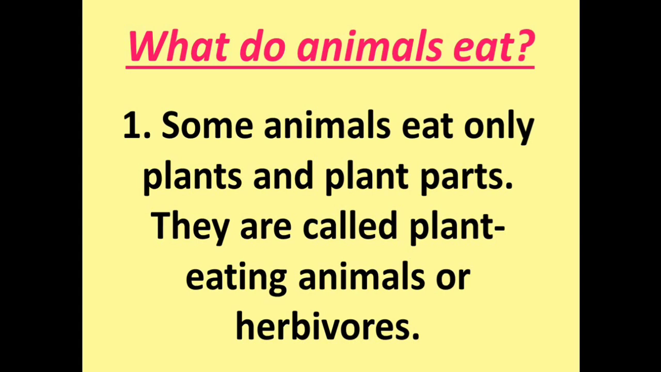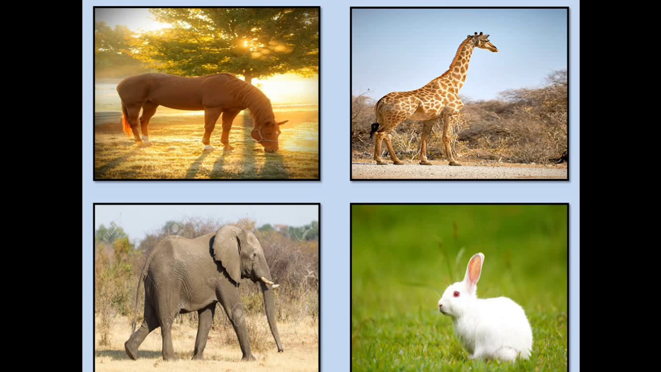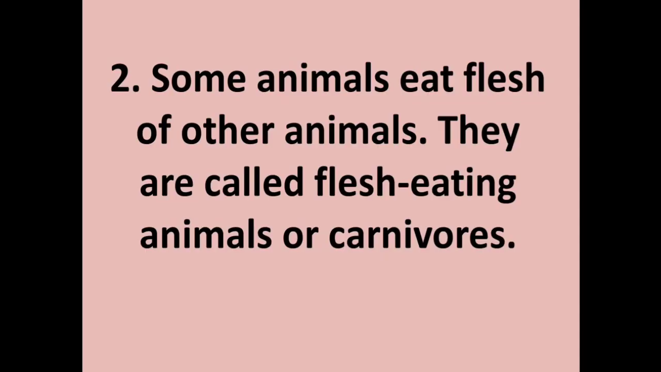Second difference is food habit. Here the question is, why do animals eat? As we have learned earlier, according to eating habit, animals are divided into three groups. First is herbivorous. Animals that eat only plants and plant parts are called plant-eating animals or herbivorous. See the example. Horse, giraffe, cow and buffalo eat grass. Elephant eats sugarcane and rabbit eats carrot.